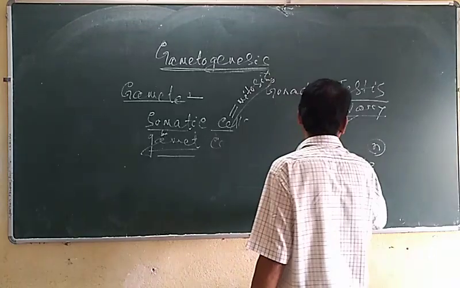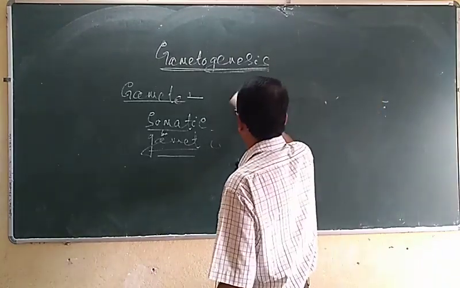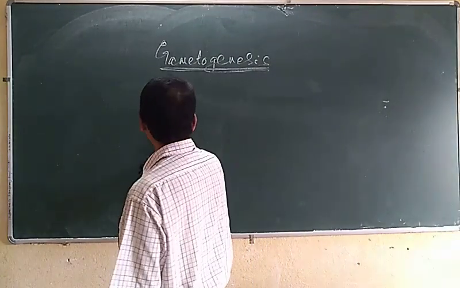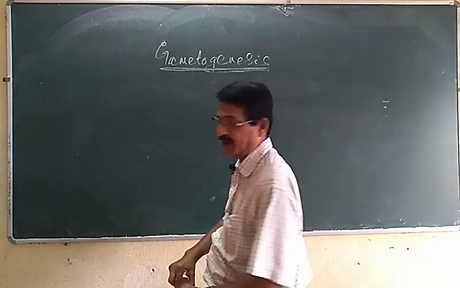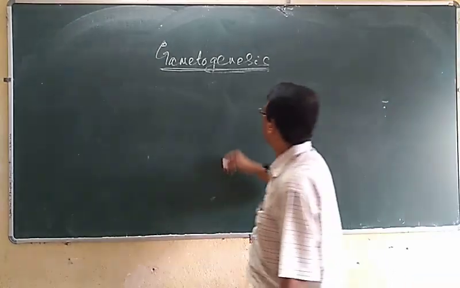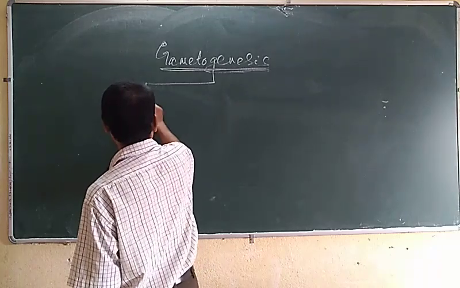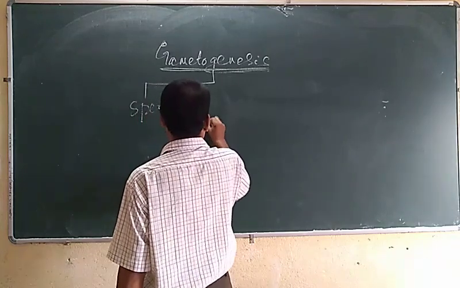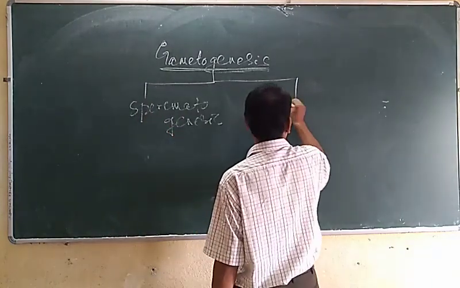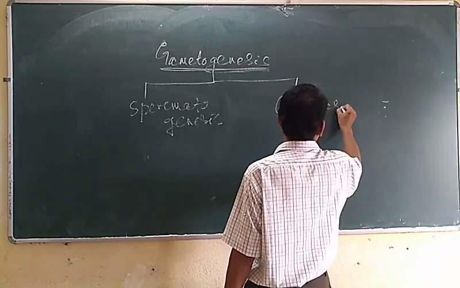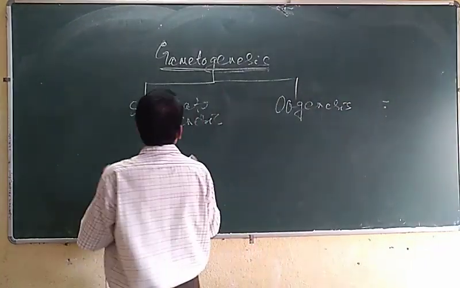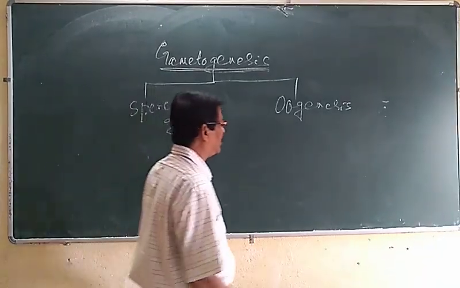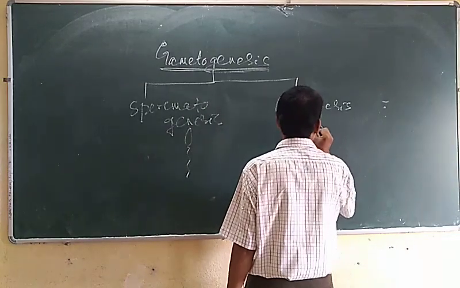The gametes are nothing but the sperm and the ovum. Gametogenesis is divided into two parts: spermatogenesis and oogenesis. The sperm has a head and a tail, and the ovum is rounded in shape.